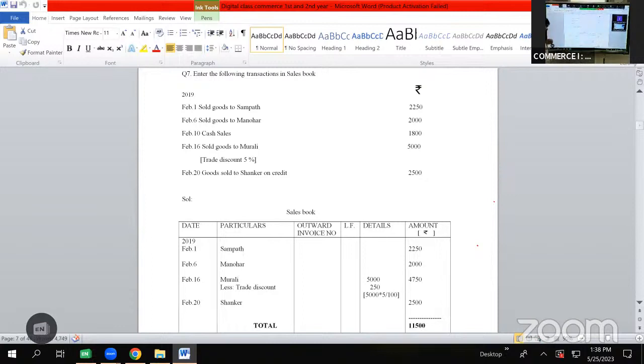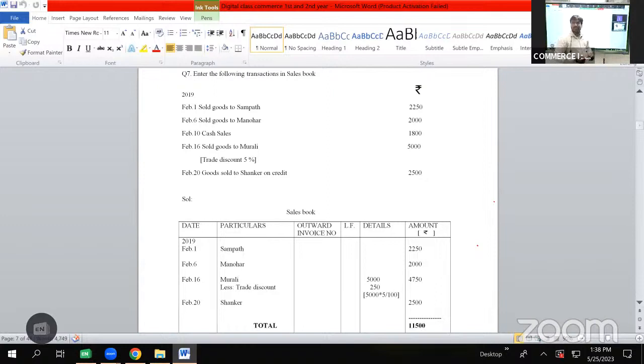The format for purchases book was date. Here also we have date. Particulars. Here also we have particulars. In purchases book, we used to write inward invoice number, whereas for sales book, we are writing outward invoice number. In purchases book, we had LF. Here also we have LF, which means ledger folio. In purchases book we had details. Here also we have details. In purchases book we had amount column. Even here we have amount column. The only difference in format between purchases book and sales book is that in purchases book we used to write inward invoice number, whereas for sales book we are writing outward invoice number.